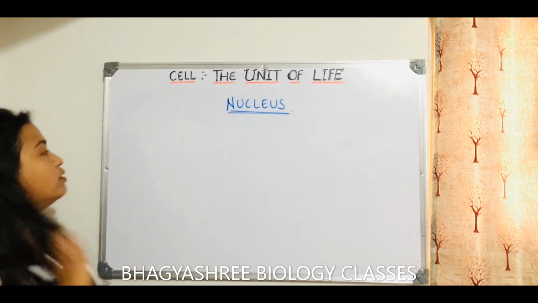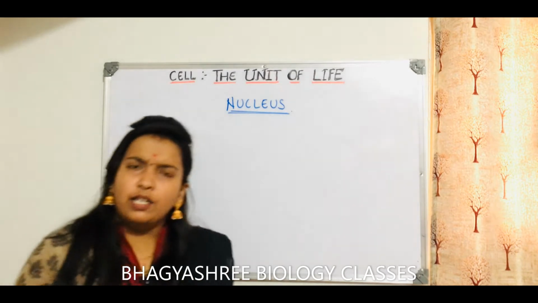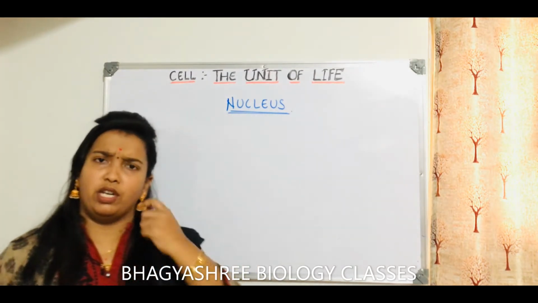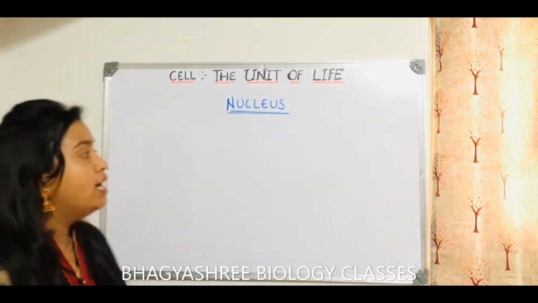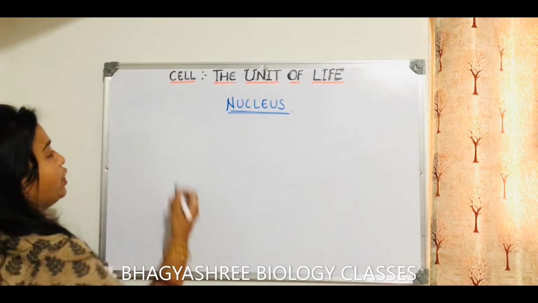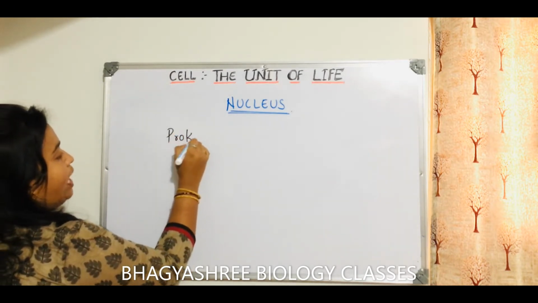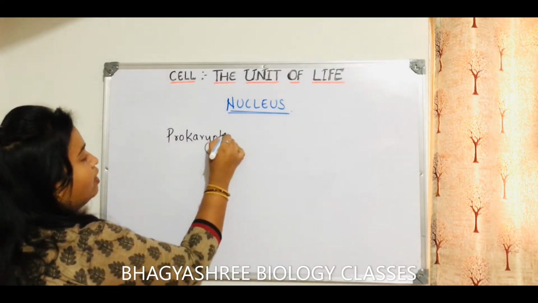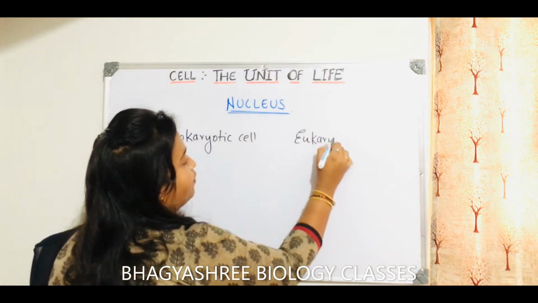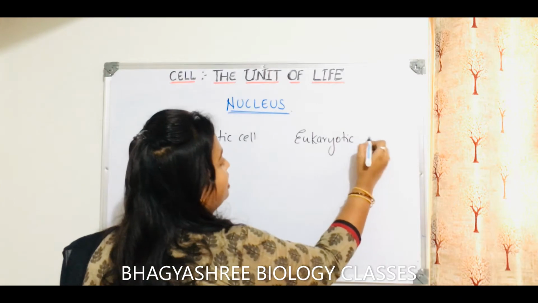Okay, now the next thing. Where is the nucleus found, whether it is found in prokaryotic cell or in eukaryotic cell, that is the question, right? So when you consider both of these cells, prokaryotic cell and eukaryotic cell, see where it is present.